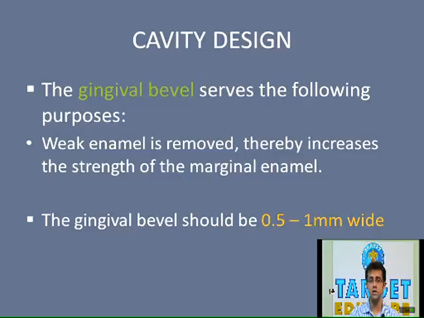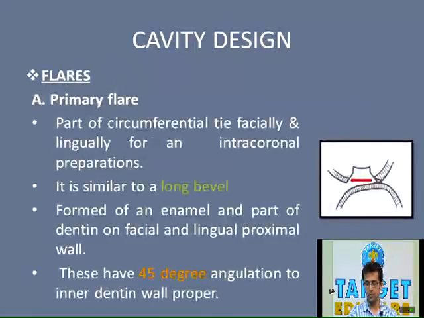Now you must have seen on many tooth structures on the occlusal surface that apart from the primary grooves there are many supplementary grooves. For a cast restoration, these supplementary grooves should be included into the preparation. For that purpose, the entire cavity need not be extended. Only the bevel can be placed so as to include those supplementary grooves into the cavity preparation. Thereby these bevels contribute to the conservation of tooth structure as well, wherein surface defects or minor grooves are to be included into the cavity preparation.